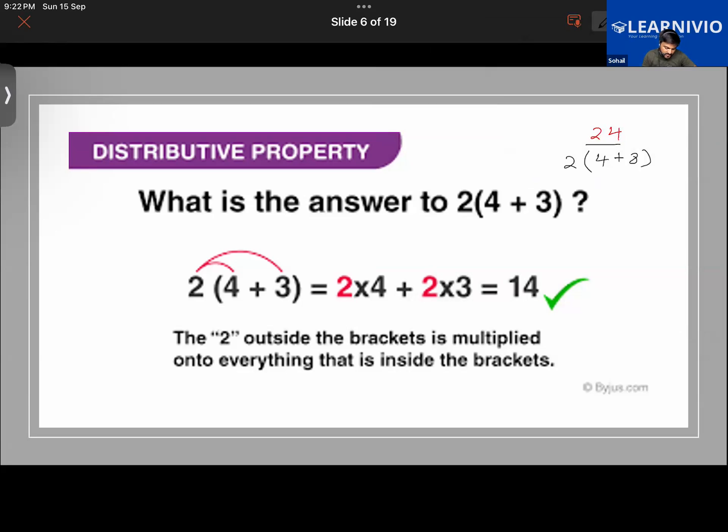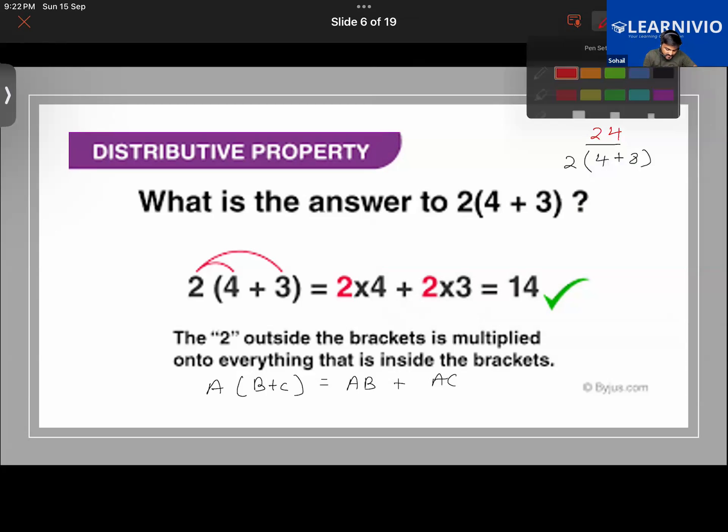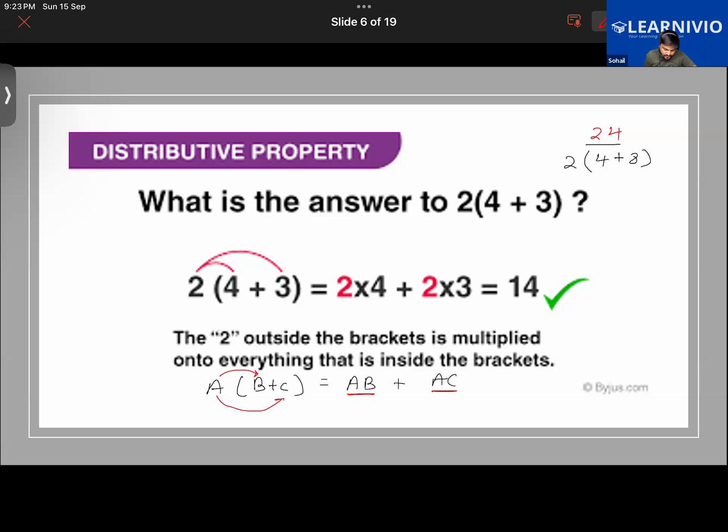I can write it down with the help of symbols in this manner. Like you have A multiplied with (B plus C). So it will be written as AB plus AC basically. Meaning that A is being multiplied with B first of all, so we write AB. Then A is being multiplied with C, so that is AC. AB is basically A multiplied by B, and AC is basically A multiplied by C.